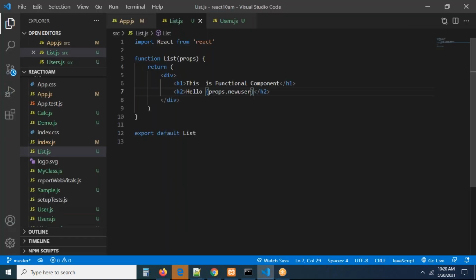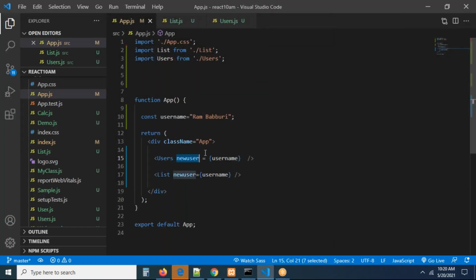Now we passed one data. Sometimes the user needs to pass some other data also, along with new username, so I'm passing one more thing called city is equal to Hyderabad. For this component I'm passing city Hyderabad, and to the same other component I'm passing something called Chennai, guys.